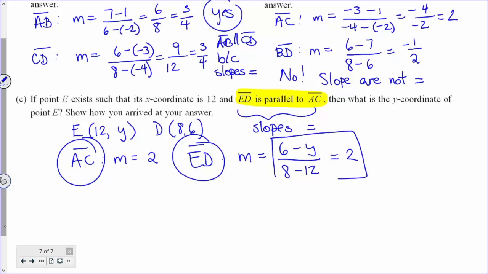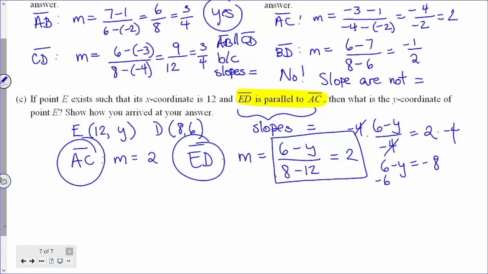And what we now have is a very convenient algebraic equation to solve. You could do it by guessing and checking, but let's actually just use some algebra. First things first, let me simplify that denominator, 8 minus 12, to be negative 4. Now we just have to solve for y. I'm going to multiply both sides by negative 4 in order to get rid of that negative 4 in the denominator. That'll give me 6 minus y is equal to negative 8.